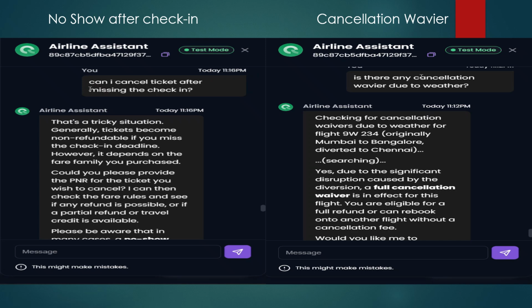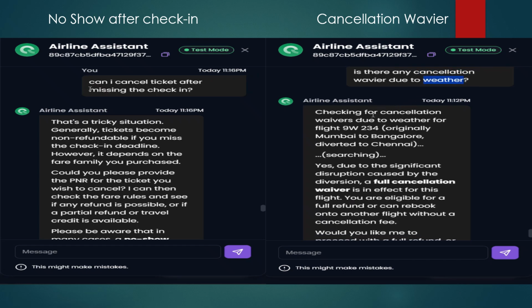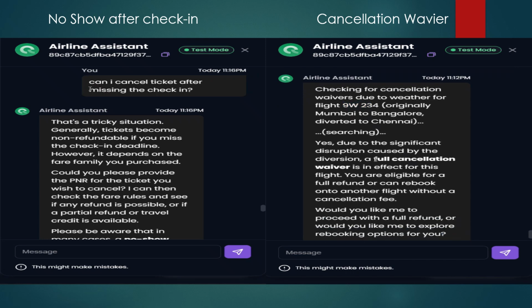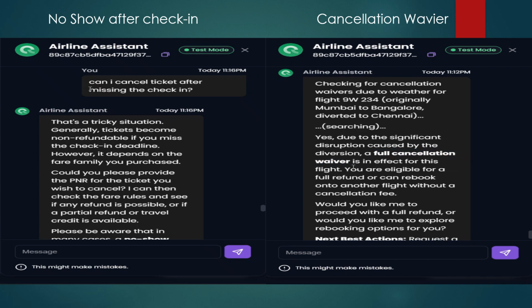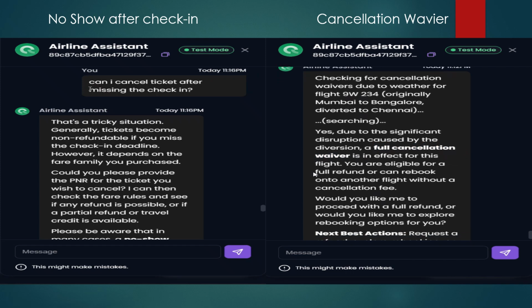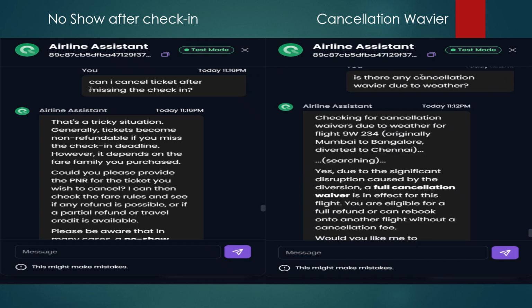And the second edge case, cancellation behavior. I've asked the agent, is there any cancellation behavior due to weather? Let's say the flight has been cancelled due to weather. It is checking that flight 9W234 has been cancelled due to weather. So due to this significant disruption, a full cancellation is available for you, the refund and rebooking to another ticket is available based on their rules.